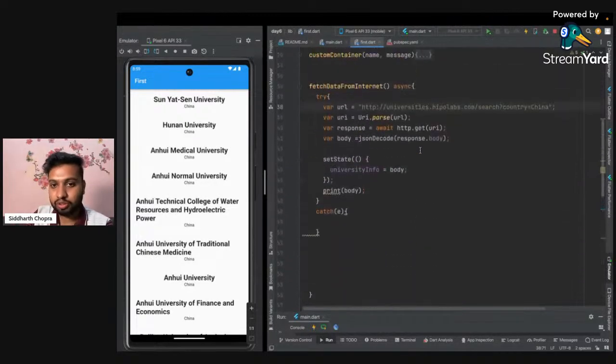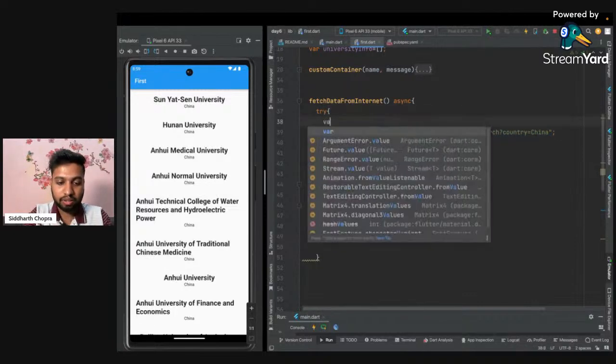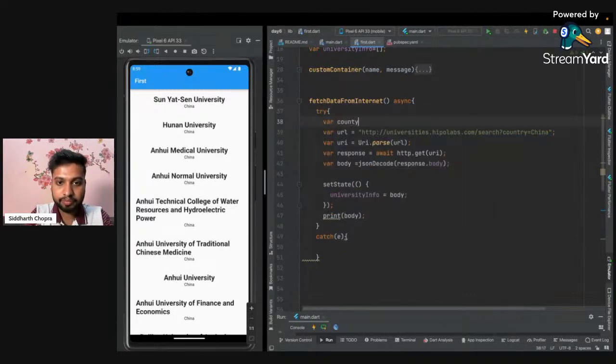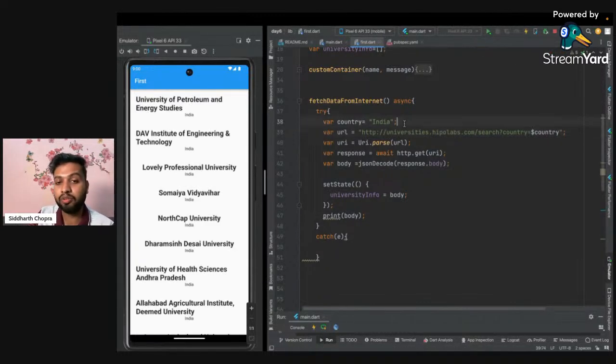Okay, so now your task is to make this a kind of variable. For example, I will create a variable country, and by default it is India. So instead of hard coding it here, I will use the country variable here. So everything will be the same, but now I have the chance to update this in future.